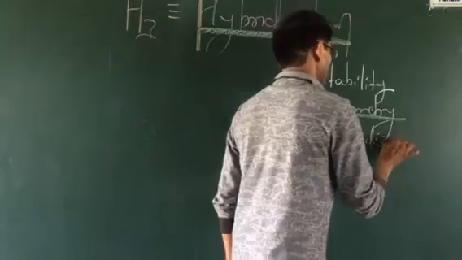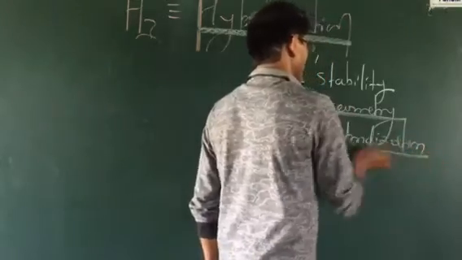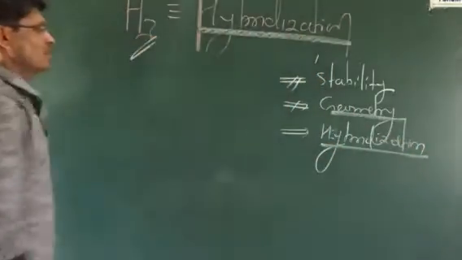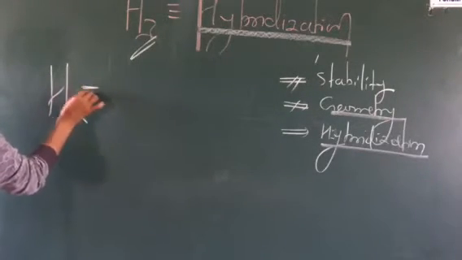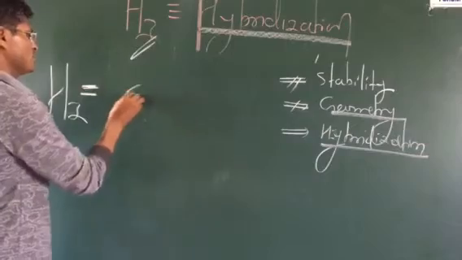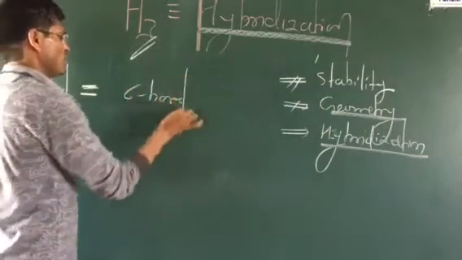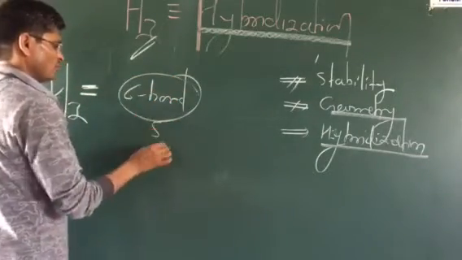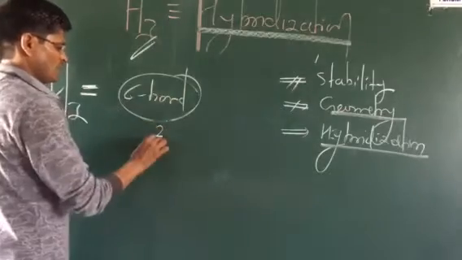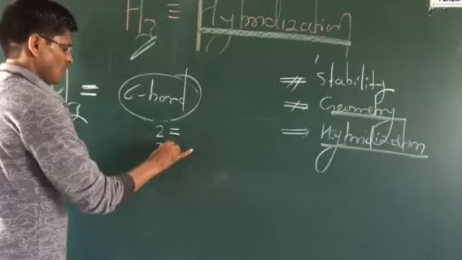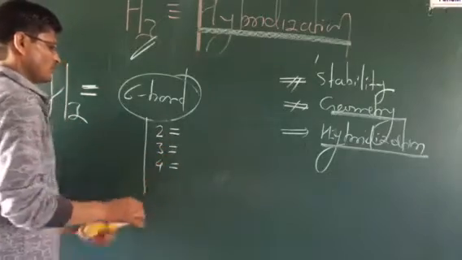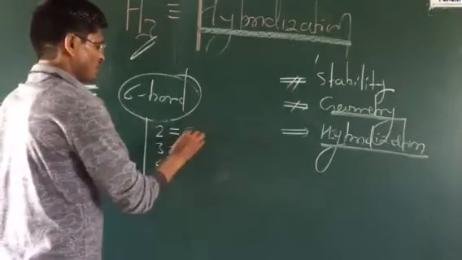Hybridization, as a short form, we can write HZ. So what is the HZ? The HZ is calculated on the basis of the number of sigma bonds present in the molecule, whether 1, 2, 3 or 4 sigma bonds are present.